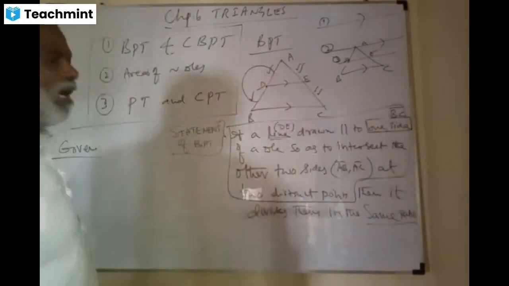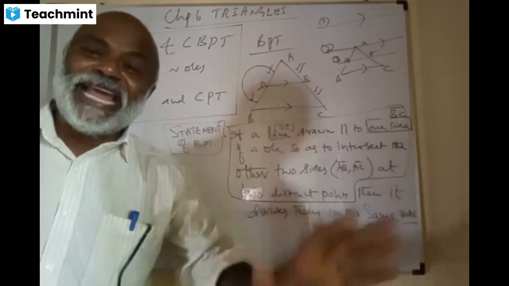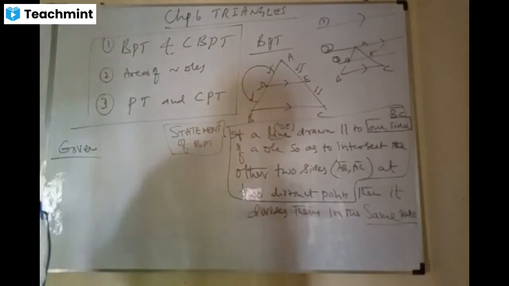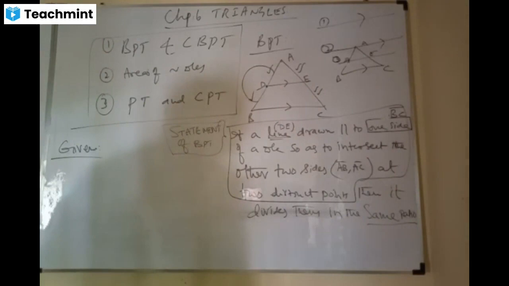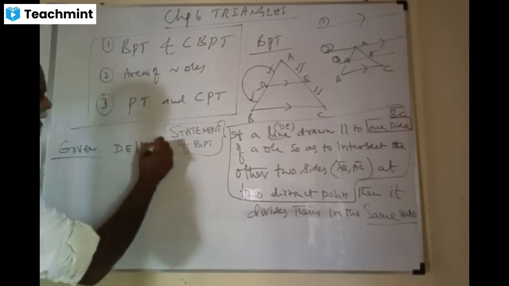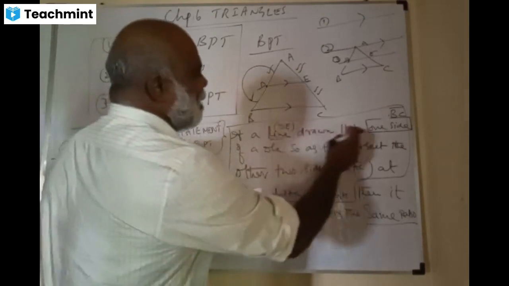If part is called given, then part is called to prove. Did I tell you this, dears? Yes, sir. So what is given, dears? Tell me, what is given to you? DE is parallel to BC, sir. Brilliant. DE is parallel to BC. Wonderful. See this, line DE drawn parallel to BC.